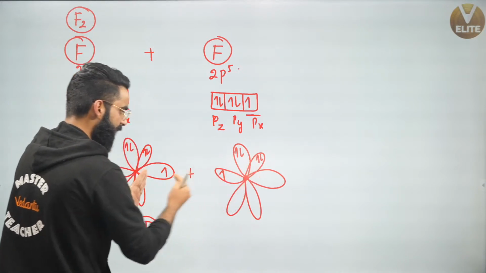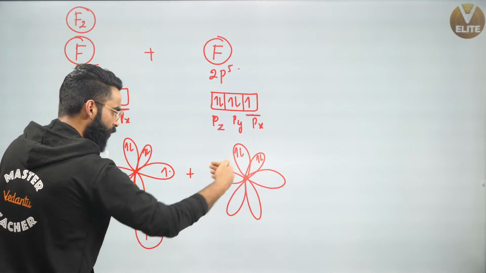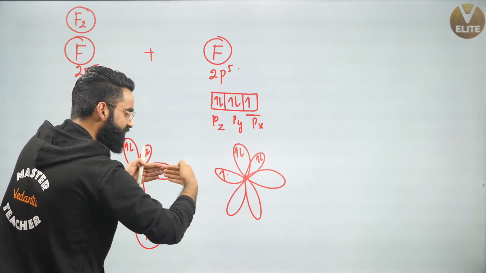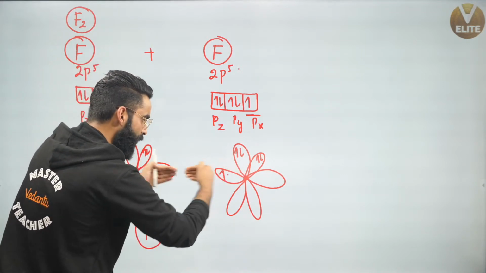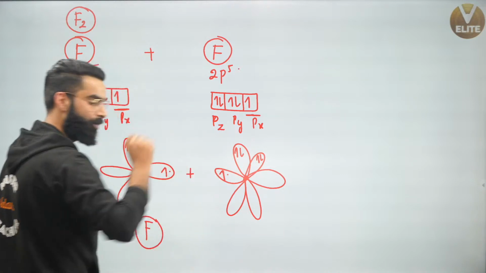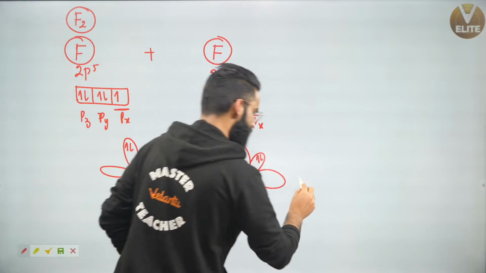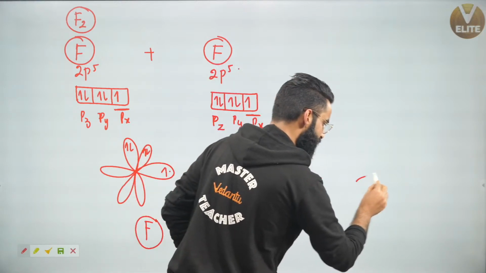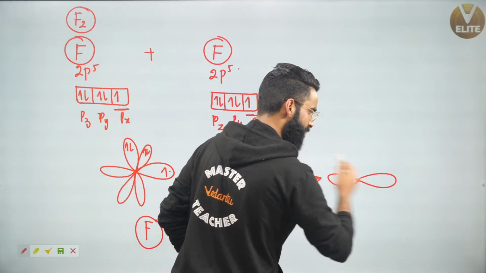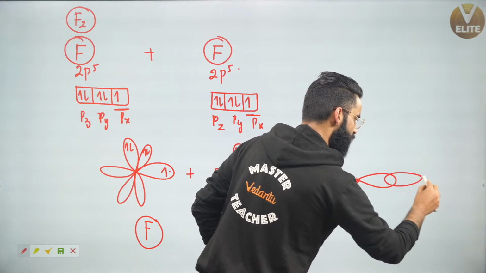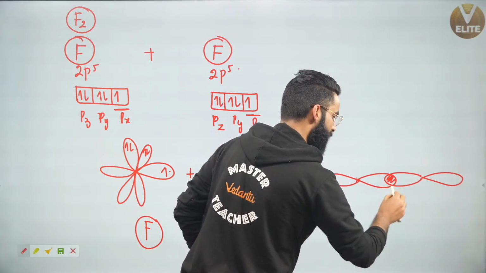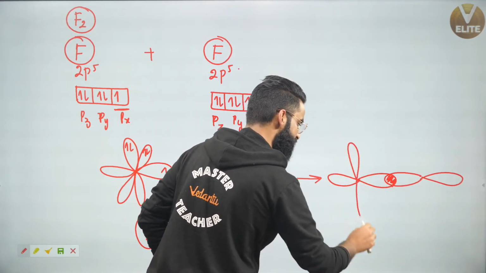Yes, and when they approach, can I say this lobe and this lobe are going to penetrate into each other, right? It's going to be a head-on overlap, and head-on overlap leads to the formation of a sigma bond. So right here, there will be the formation of a sigma bond, correct? This is px of one fluorine atom, this is px of one more fluorine atom, and this is the overlap I'm talking about. Rest all the orbitals will remain the same.